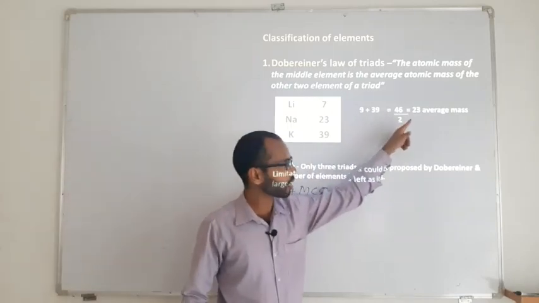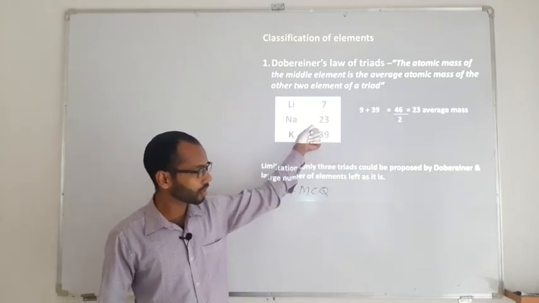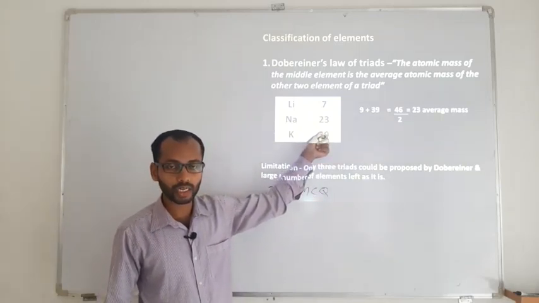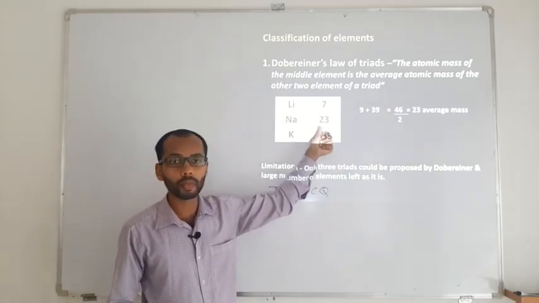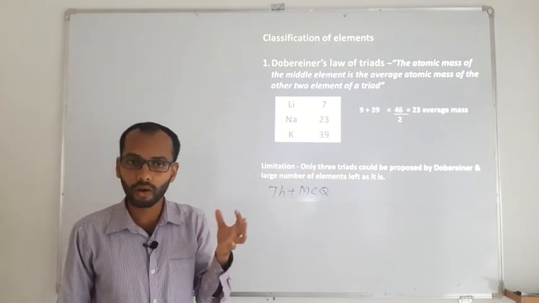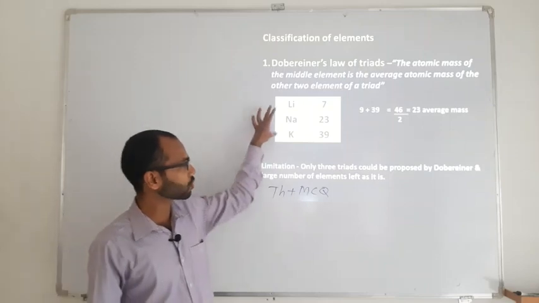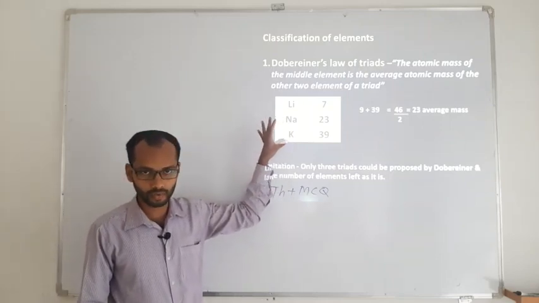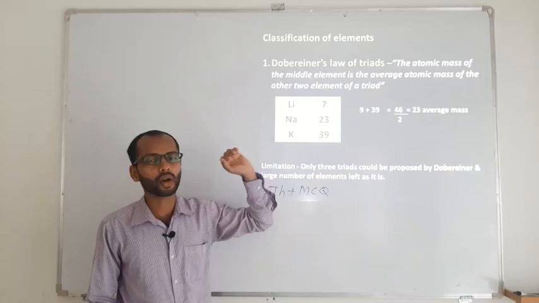The average mass he got was almost matching the practical mass of the middle element of the triad. Therefore this is called Dobereiner's law of triads, because he used a set of 3 elements to classify the elements.